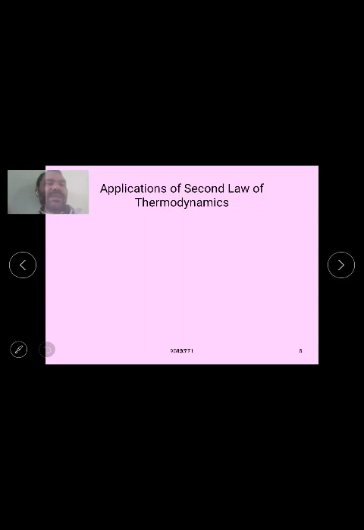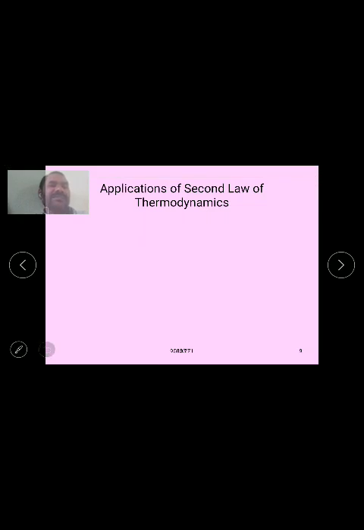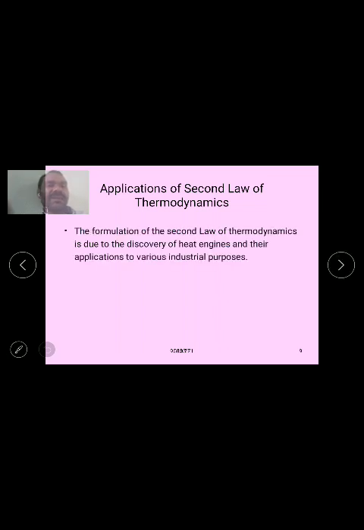And an application of thermodynamics is the refrigerator, which is essentially a heat engine working backward, and a refrigerator is a device based on the application of the second law of thermodynamics. Another application is that the formulation of the second law of thermodynamics is due to the discovery of the heat engine and their applications to various industrial purposes.